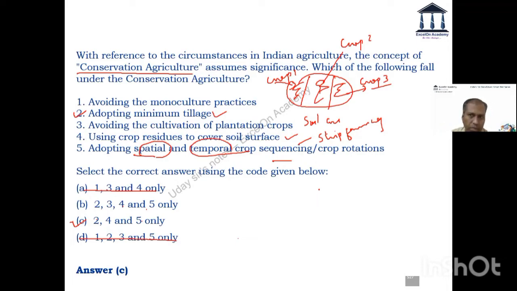Okay. Now the doubt that Abhishek and Vaibhav have raised, that's exactly the same doubt I had. Avoiding the monoculture practice seems to be a cake. It has to be, because the moment you have monoculture practice, it cannot really be a conservation agriculture, because avoiding monoculture practice is also indirectly point number 5. Do you agree? Because you're doing crop rotation, crop sequencing.